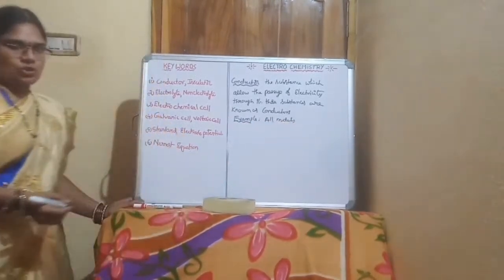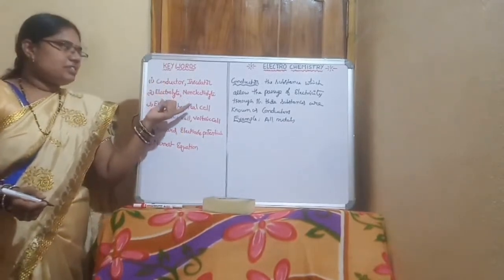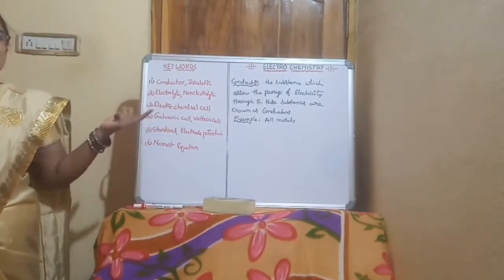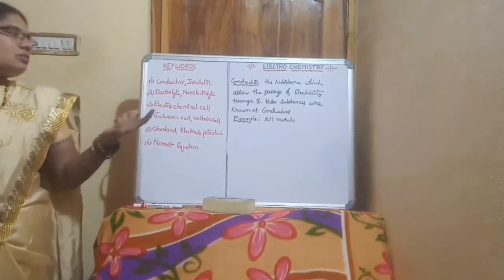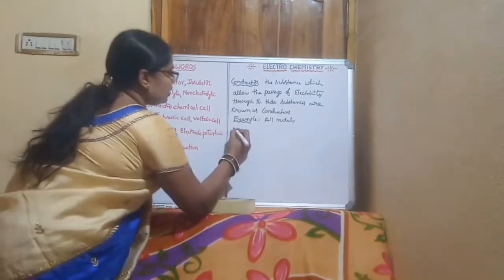And what is an insulator? An insulator is a substance which does not allow the passage of electricity through it.